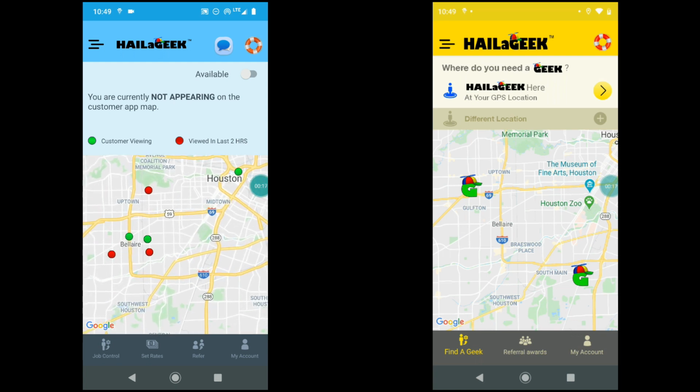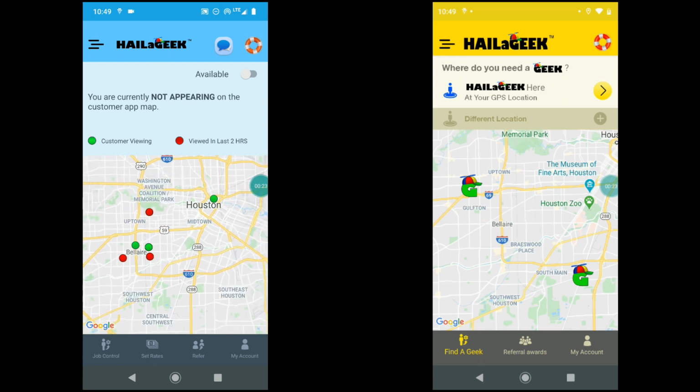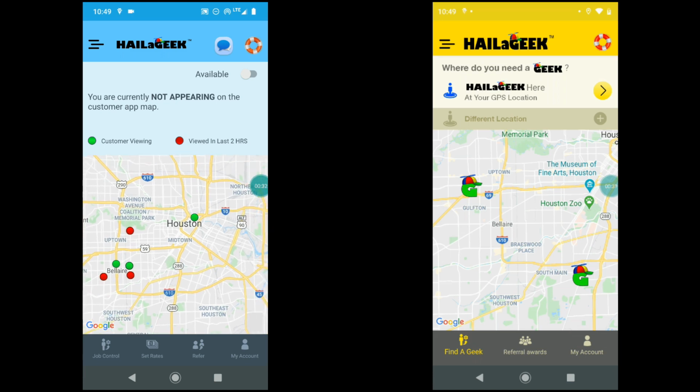Notice there are some red dots and some green dots. The green dots are where a customer's viewing the map on their app right now looking for a geek, and the red dots are where the customer sometime in the last 2 hours was viewing the map looking for a geek. All right, so this geek is ready to start his work for the day.